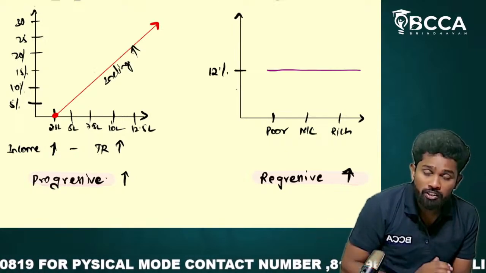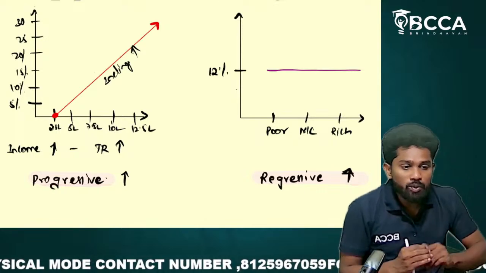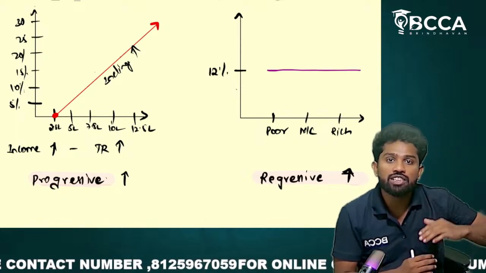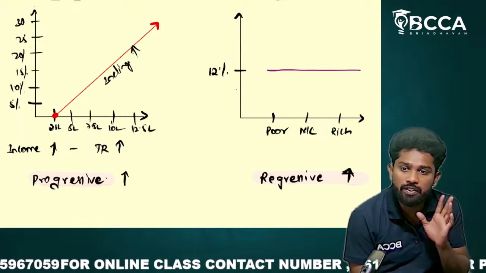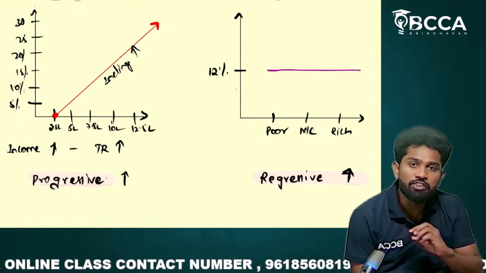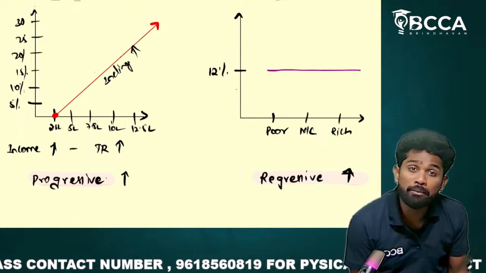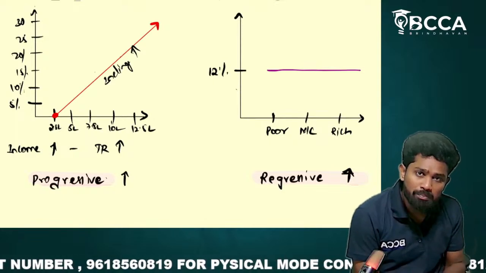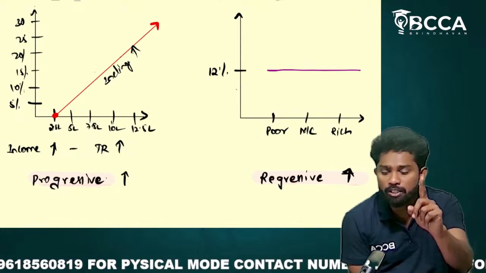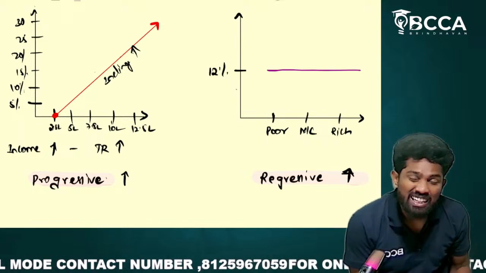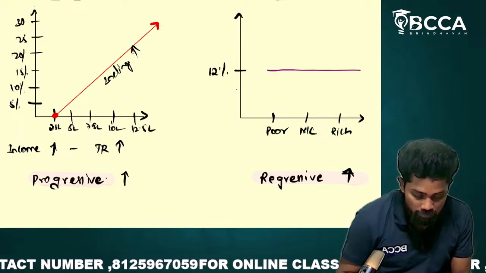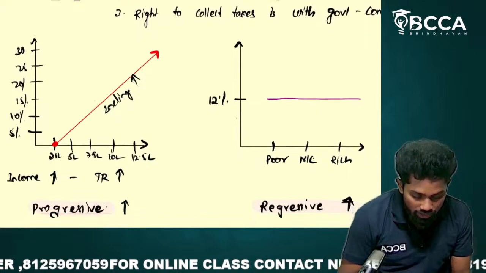What is the meaning of it? Progressive means when your income increases, your tax rate will also increase. But in indirect taxes, there is no differentiation between your income earning capacity. Everybody is taxed at a common rate. Irrespective of rich and poor, everybody will be taxed at a single rate. That's why it is called regressive in nature.